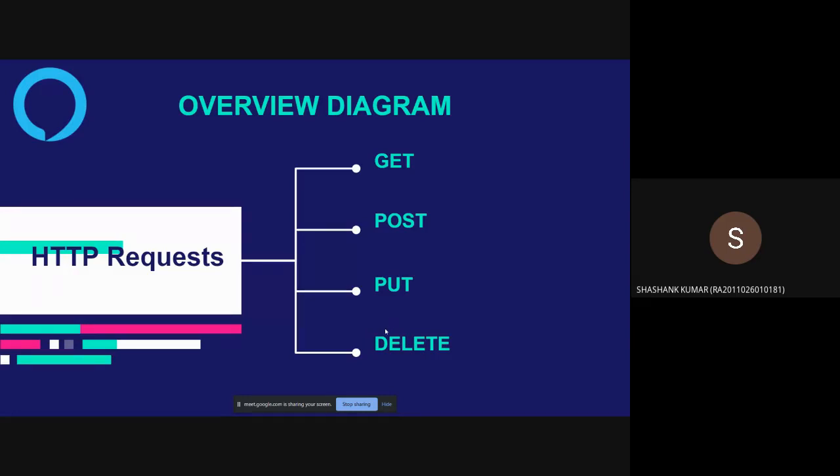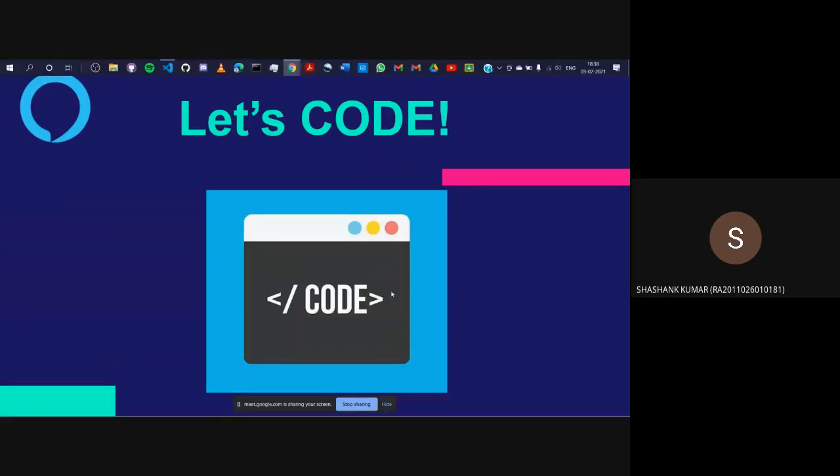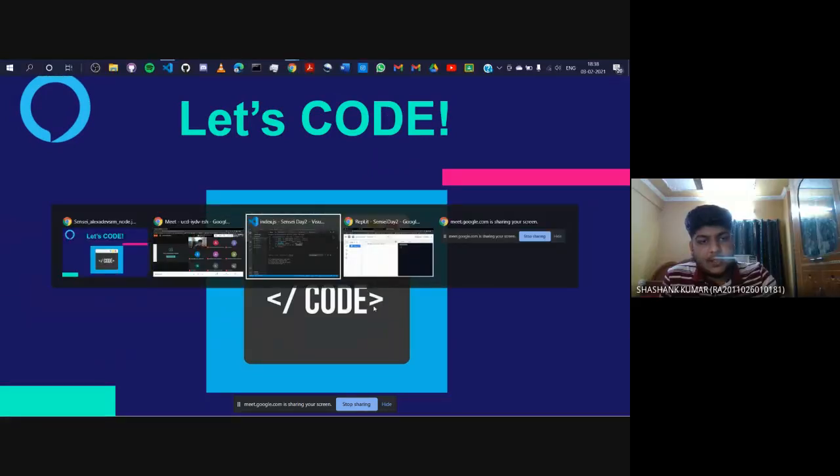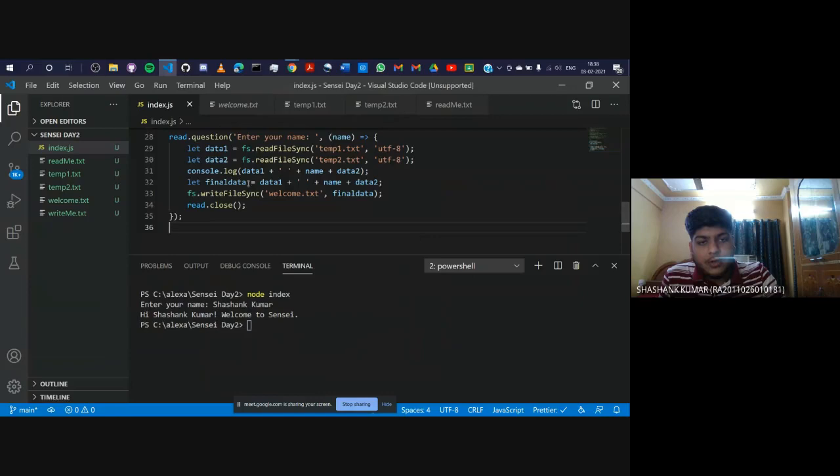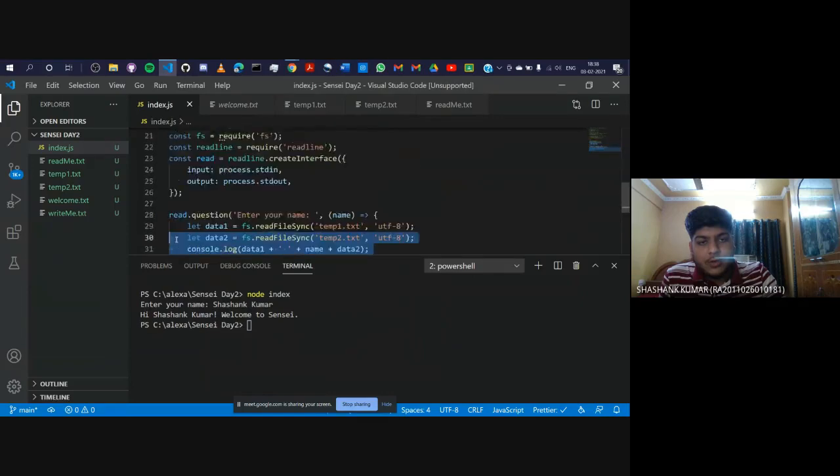In today's session, we'll be covering the GET request only. If you want to learn more, you can come over to our day 3 of Sensei, where my friend Vashisht will be teaching you how to use the POST, PUT, and the DELETE request. So let's code again and see how the Express module works. And I'll comment this part out for the moment.